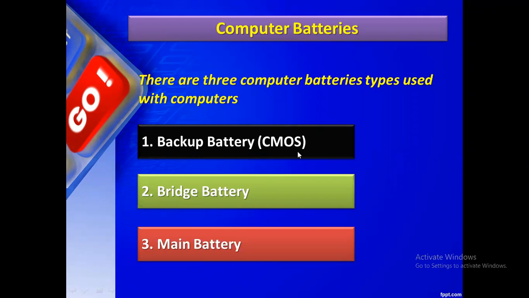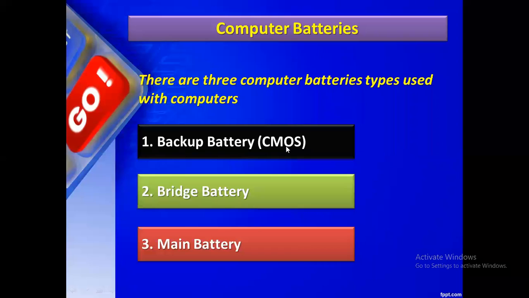Complementary metal oxide semiconductor, that is the full form of CMOS. Can anyone say the full form of BIOS? Basic Input Output System. Very good. It will hold the basic information about the system: what the processor is, what hard disk is used, what RAM capacity. Basic input and output: input devices, we may connect many peripherals, and output devices also we are connecting. All the information it will hold. That is called BIOS settings.